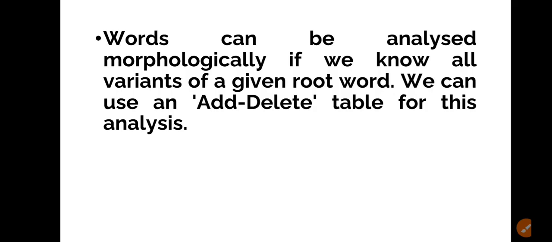It can be a suffix or a prefix. For example, bound morphemes are the prefixes un and others, and suffixes ness, less, ity. These are examples of bound morphemes. So this is somewhat morphology, right?